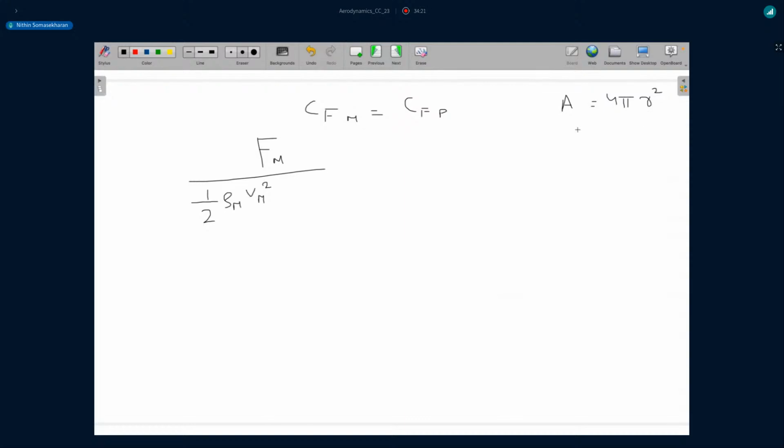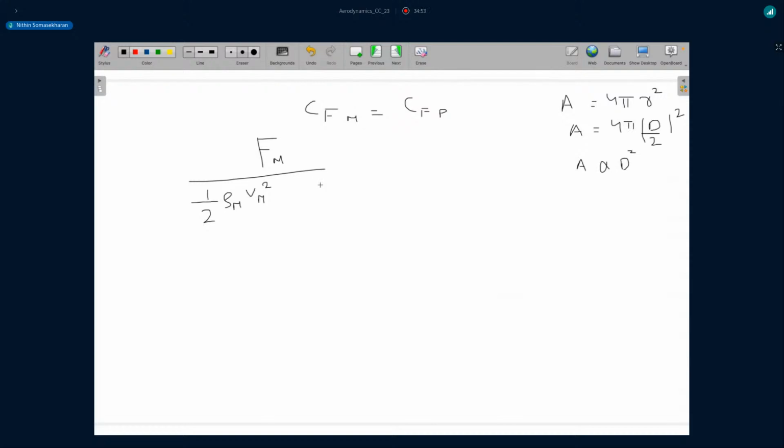If I convert this in terms of my diameter, the area would be 4 pi into d by 2 square. So the area basically scales as the square of the diameter, and everything else remains the same.